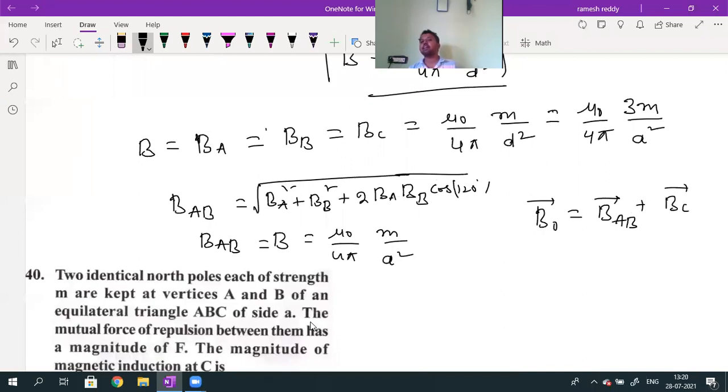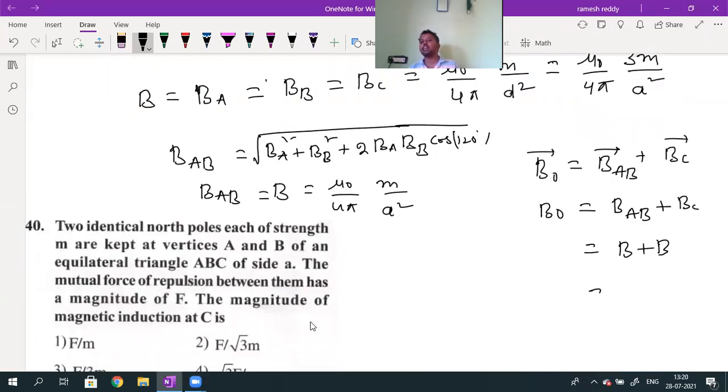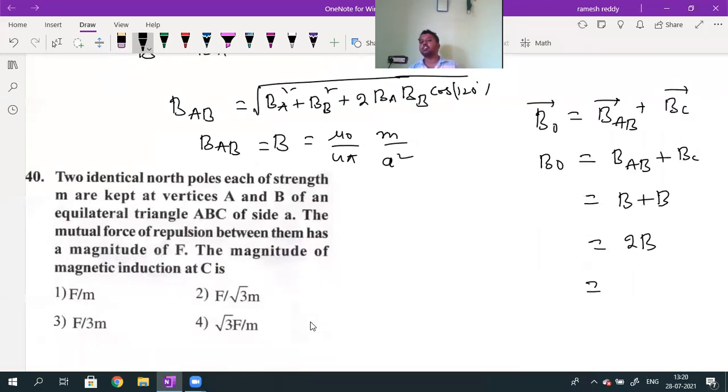What is the magnitude of BO? BO magnitude is given by BAB plus BC. BAB value is nothing but B, and BC value is also B. So the answer is 2B.